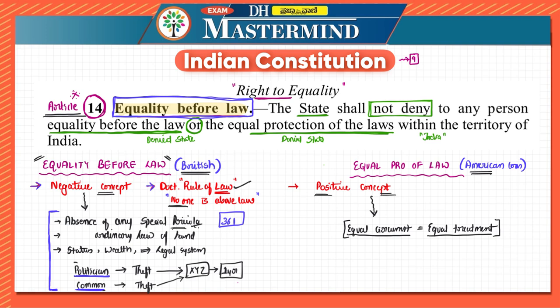There can be reasonable classification as well, but there have to be conditions for that. That is, it should properly differentiate persons, and they can be grouped into different groups as such, but that will be a little complex for us. But whatever we have discussed till here will be very, very important, and with the help of that we can answer the questions in the examination. So in the next part we'll discuss Article 15.